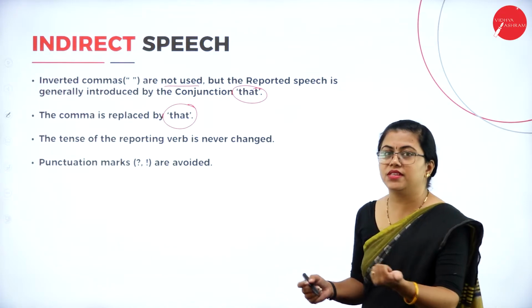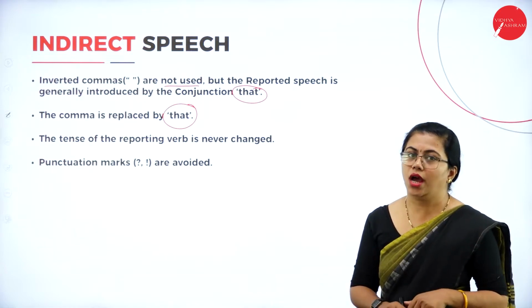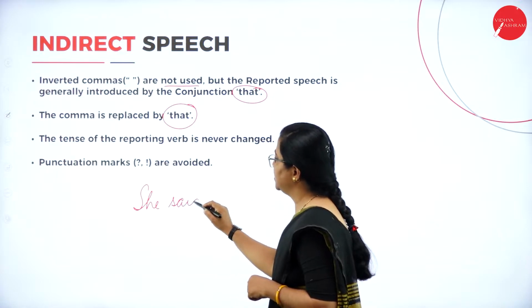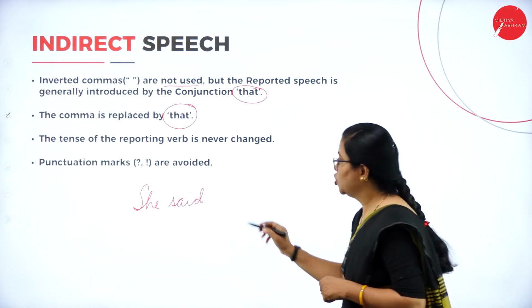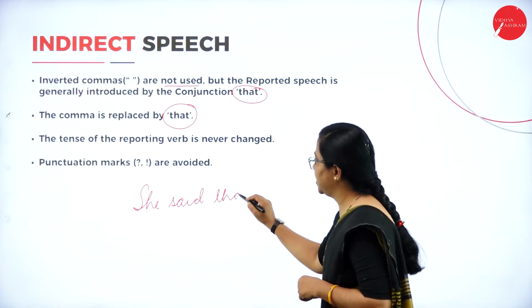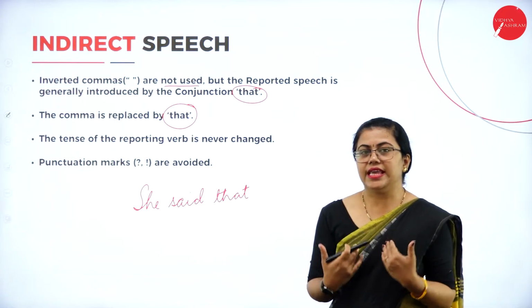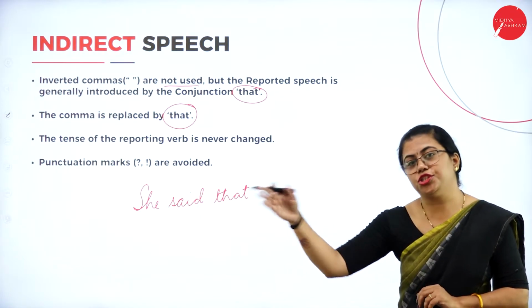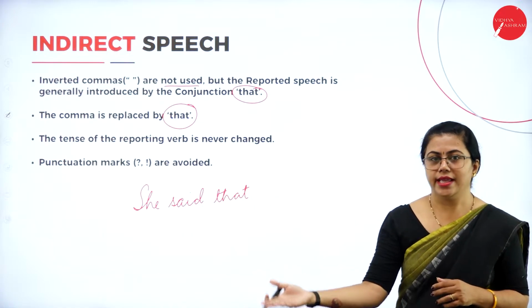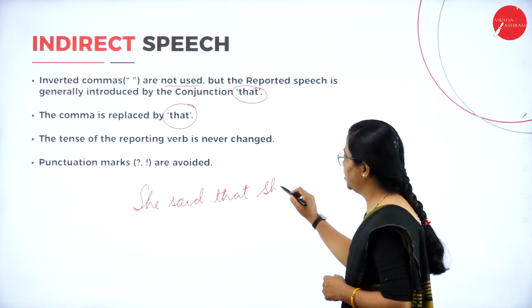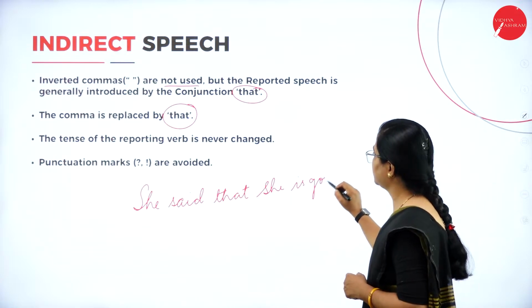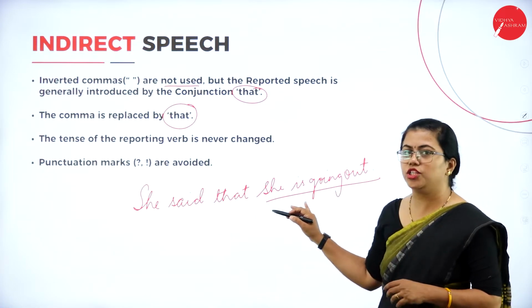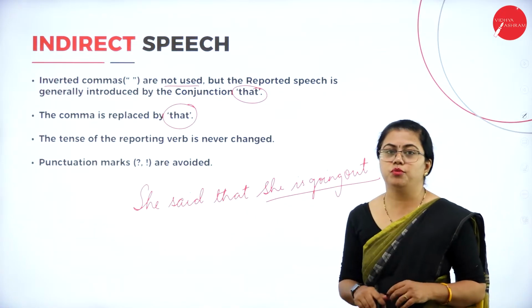So let me just take the previous dialogue we saw. She said, "I am going out." Fine, how do you write it in reported speech? She said. The comma is replaced by that. So instead of a comma, I am writing she said that. If I say "I am going out," it is the exact words I am using. But I have to tell that she is going out. I am talking about her, isn't it? So I say it as she is going out. Whatever is inside the inverted commas, please do not pay attention to that now, because there are some rules that have to be used.